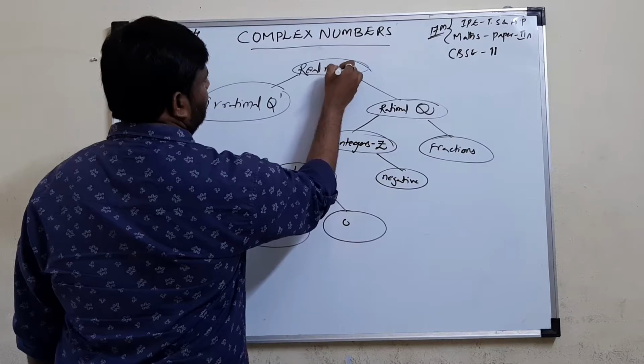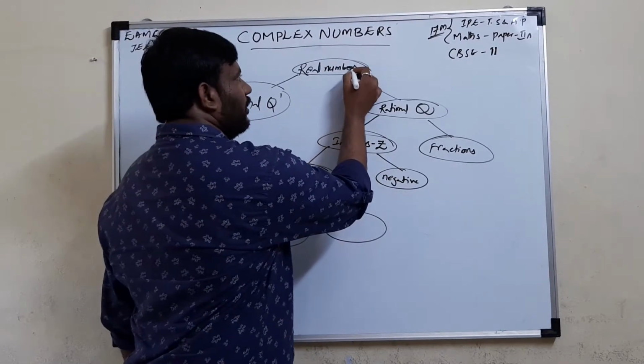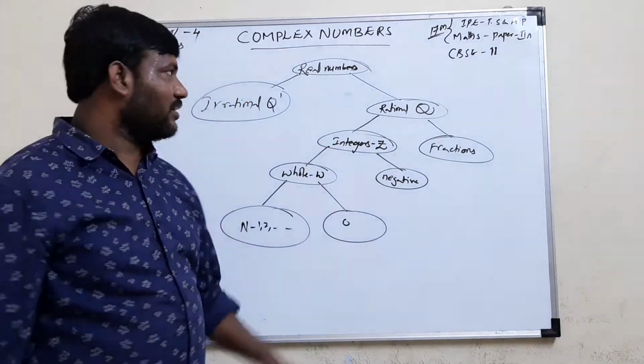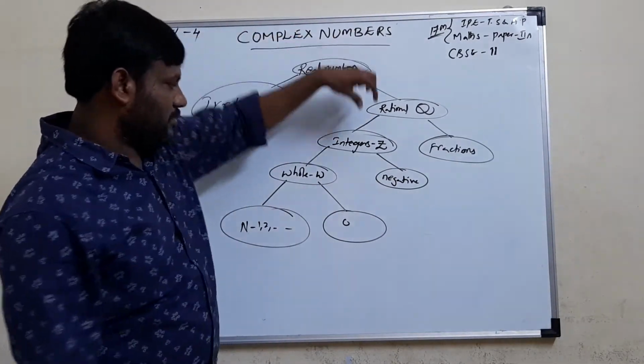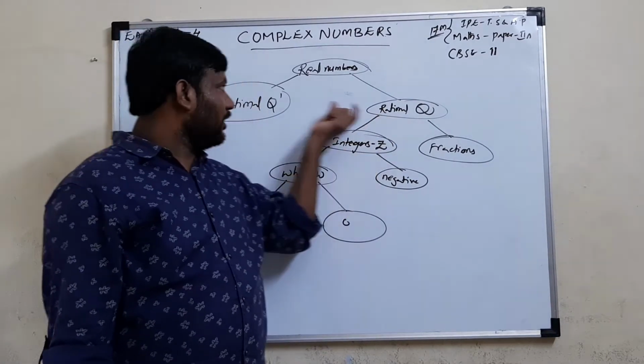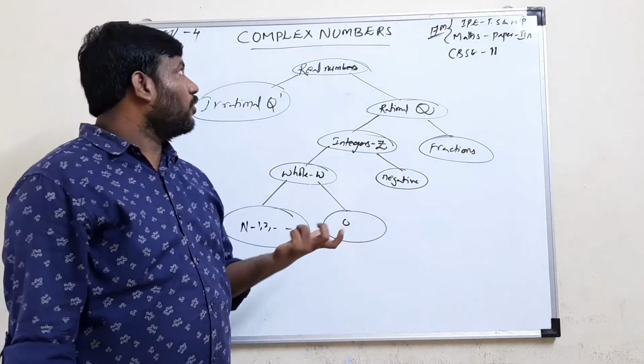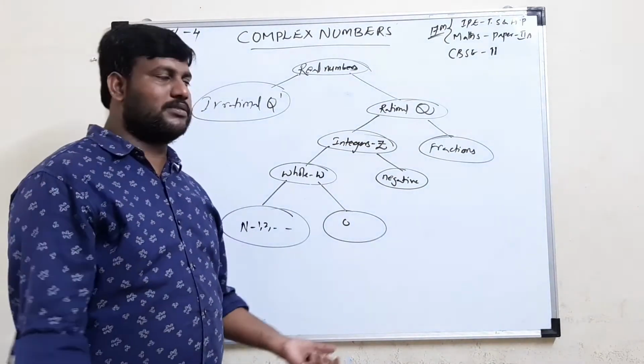These are all in real numbers, right, friends? You know the topic of real numbers from the previous classes. Real numbers contain natural numbers, whole numbers, integers, rational and irrational numbers. This whole set is called real numbers. But we don't know complex numbers. Where do complex numbers come from?